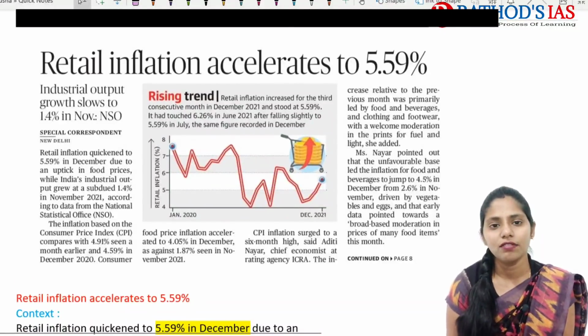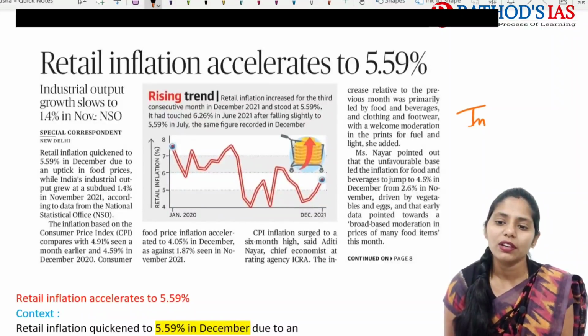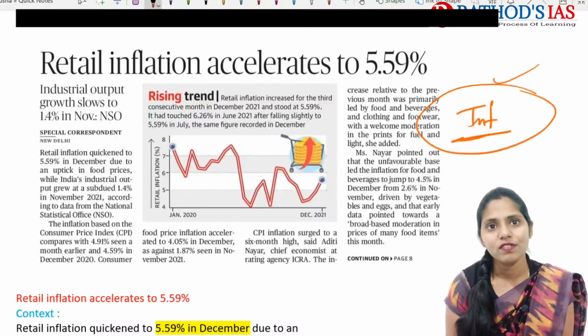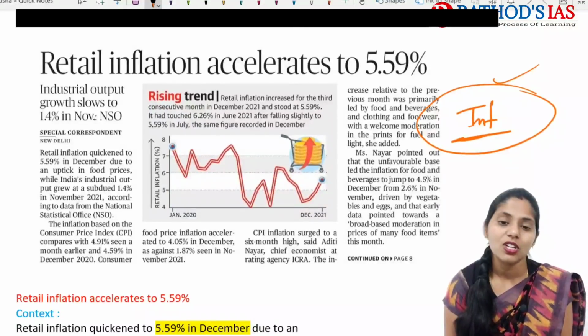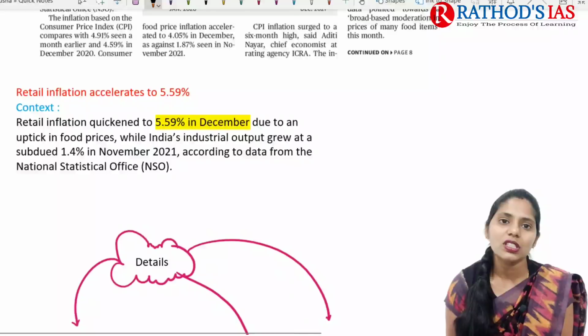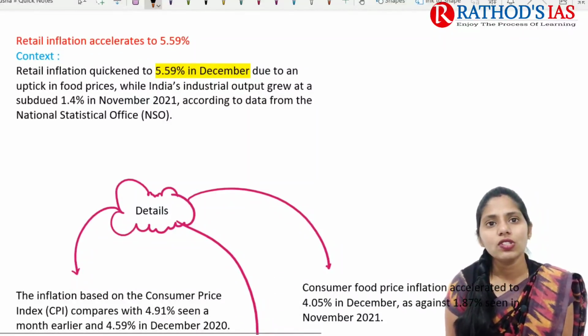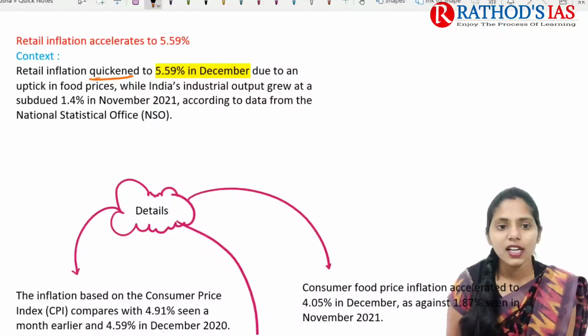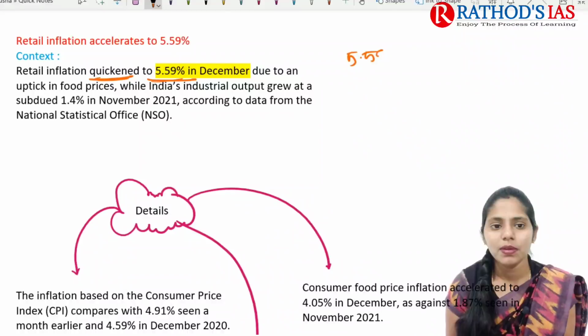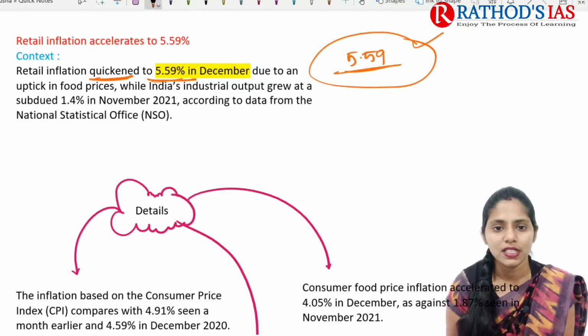It is regarding retail inflation accelerating to 5.59%. Here you need to know about inflation. We already discussed inflation a number of times, and we already discussed different types of inflation, what the causes are, and what the impact will be. So it is time for you to revise those topics. Now let us try to see this topic in great detail. If you see the context, it mainly says that retail inflation quickened to 5.59% in December, due to an uptick in food prices.